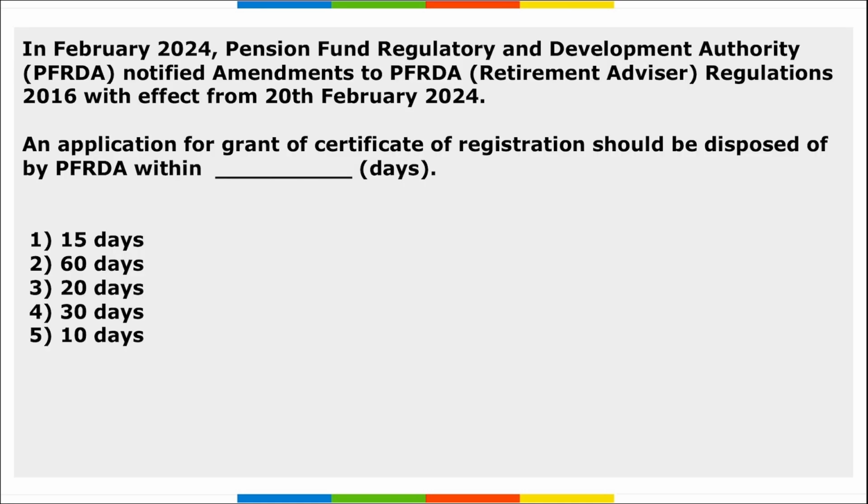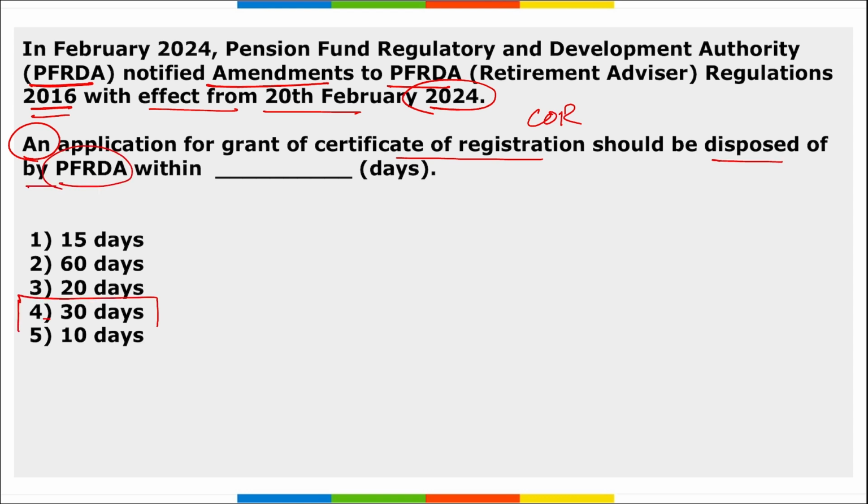Let's start. First is, in Feb month, PFRDA notified the amendments to PFRDA regulations 2016 with effect from 20th of Feb 2024. Question asked here is, an application for the grant of certificate of registration, that is COR, should be disposed of by PFRDA within how many days? It should be within 30 days. Right, take a note of that. Means an application for the grant of certificate of registration should be granted by PFRDA within 30 days of the application being submitted.